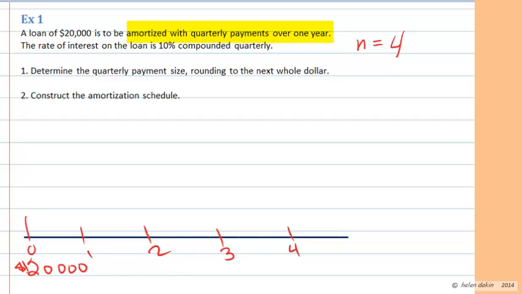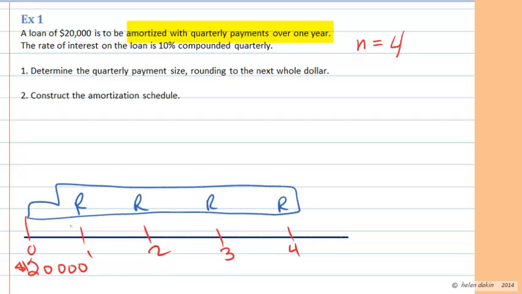We don't know the size of the payment, so we'll use the variable R, or in your case, if you've got a financial calculator, you'll be using PMT. So I'm going to draw an annuity bus around this. We also know that the payments are made at the end of every interest period. We assume that the payments are made at the end of every interest period because we aren't told otherwise. So we have an ordinary simple annuity of n is equal to 4 payments.